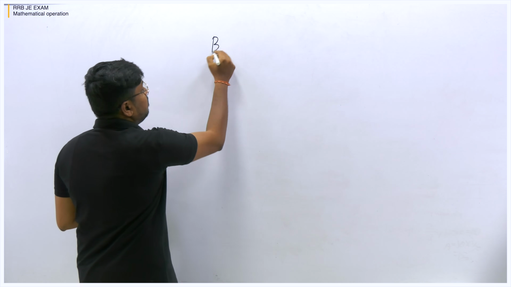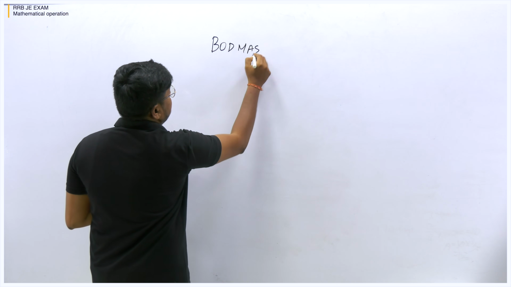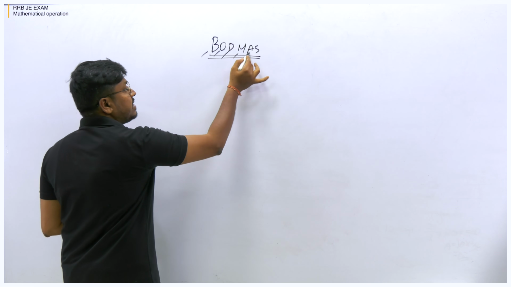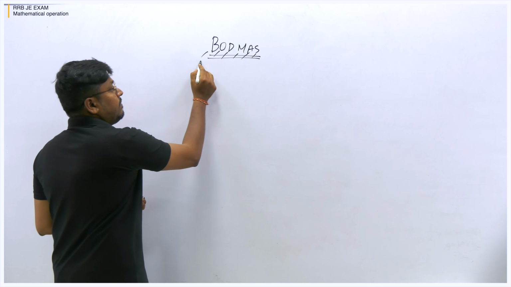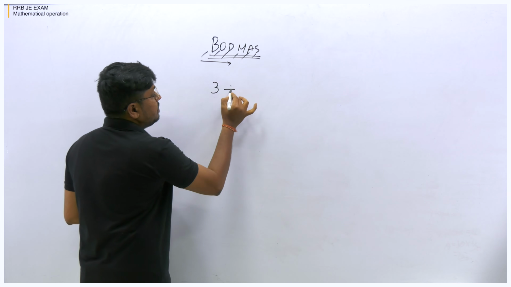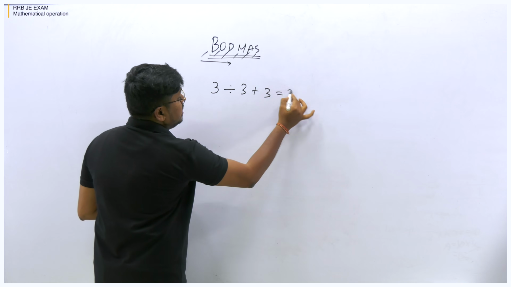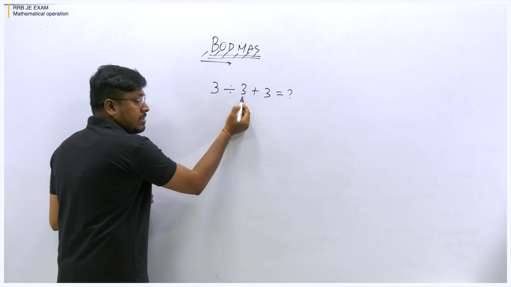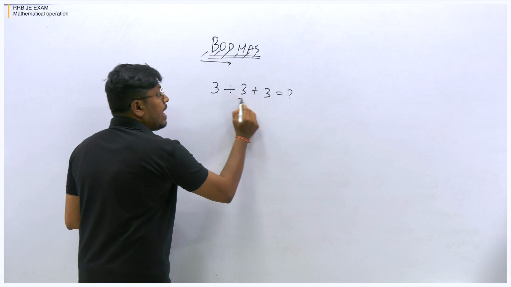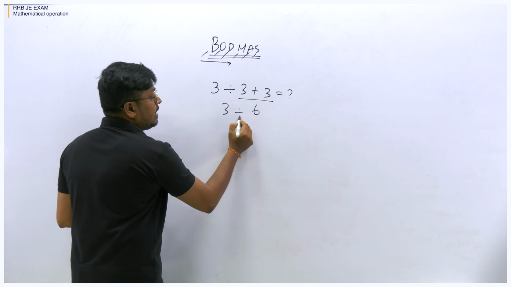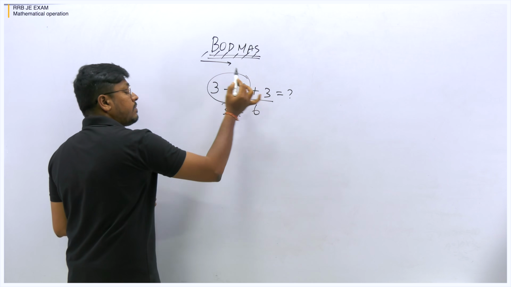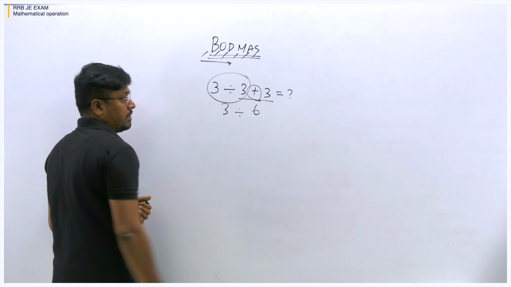So, basics of BODMAS. The basics of simplification is BODMAS: brackets, division, multiplication, addition and subtraction. This is the way you have to solve a simplification question. For example, if it is 3 division 3 plus 3, the first thing you need to do is divide, and only after dividing, add with 3. You should not directly add 3 plus 3 and get 6. Why? Because according to the BODMAS rule, division comes first and then you add the number.